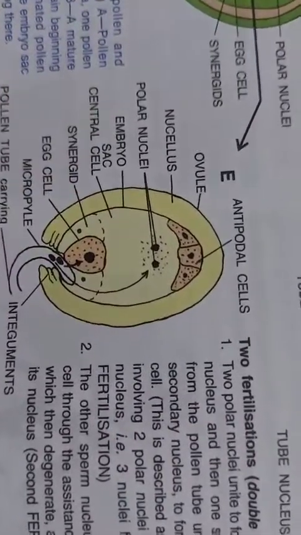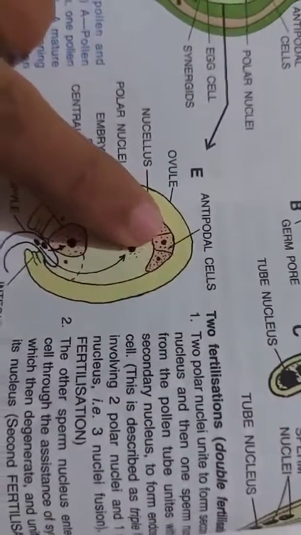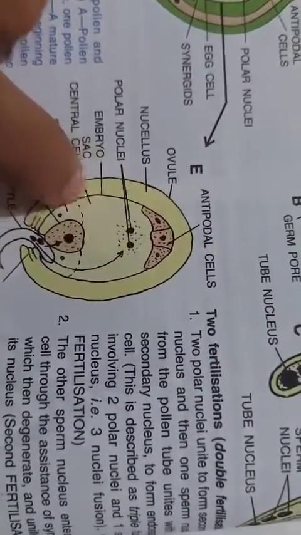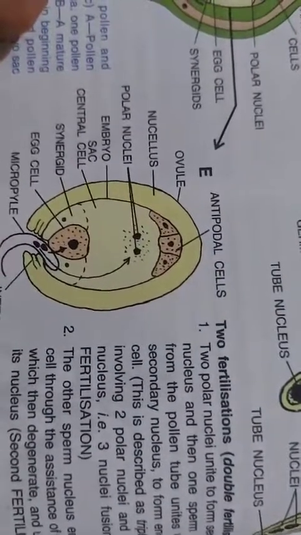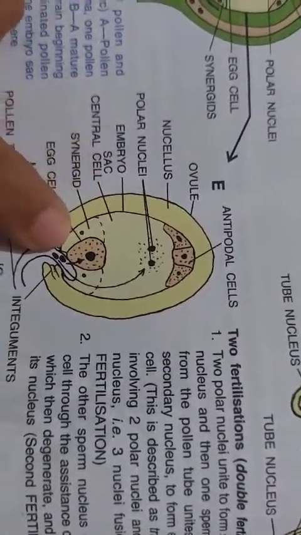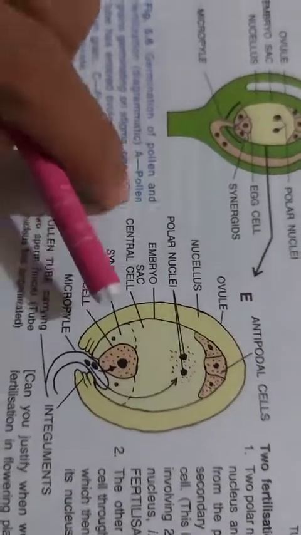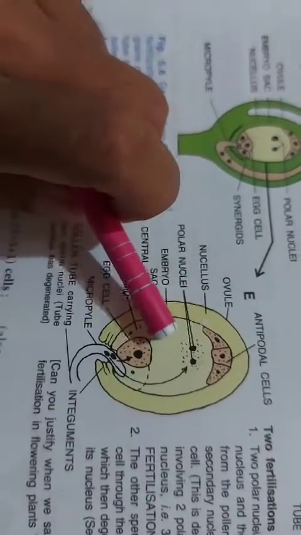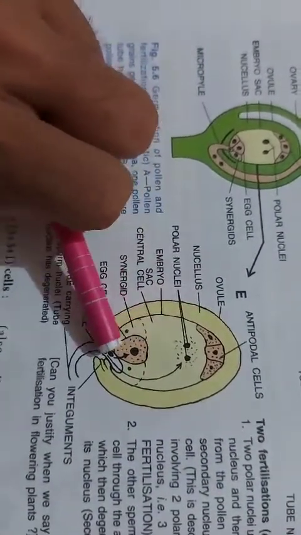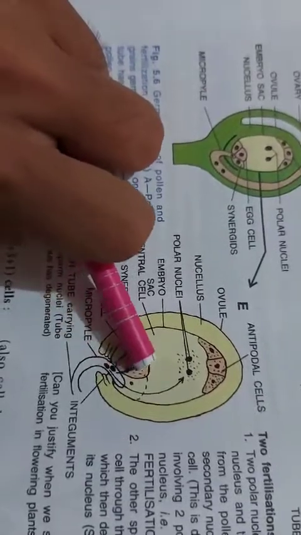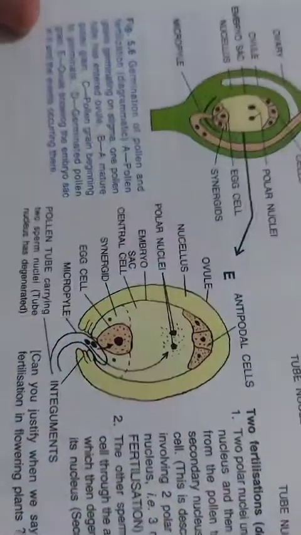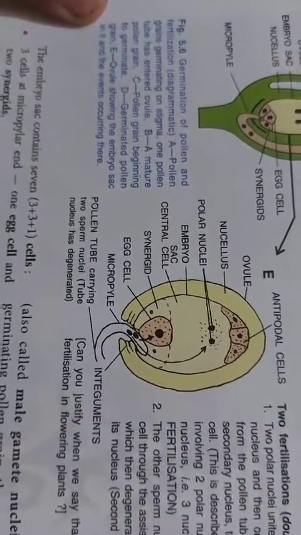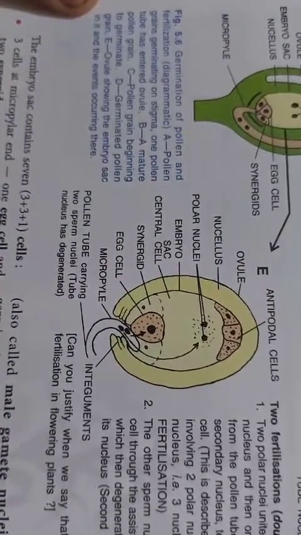These are the antipodal cells, and at the side will be the synergids, and one will be the egg cell. The synergids have the filiform apparatus through which the pollen tube will enter, and then fusion will occur. So this is the structure of the ovule.